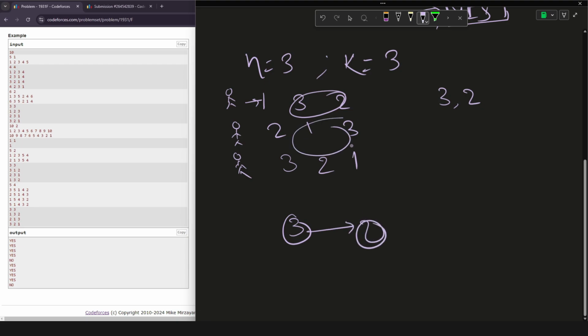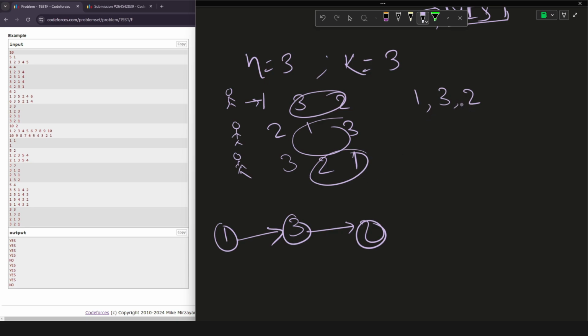Also 1 should come before 3, so we'll direct the edge from 1 to 3. And at last 2 should come before 1, according to this user. But here 1 has already come before 2. So it is not possible to make 2 come before 1.